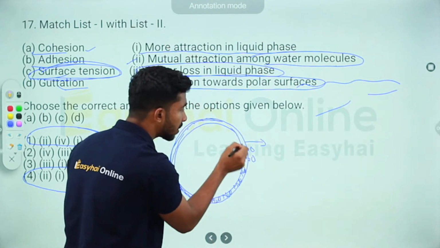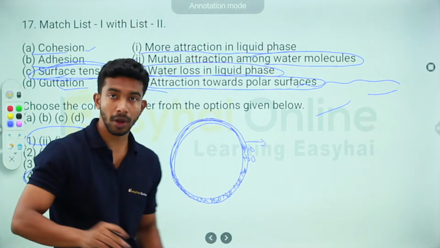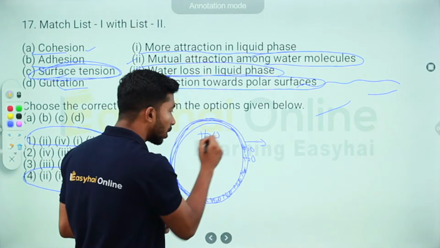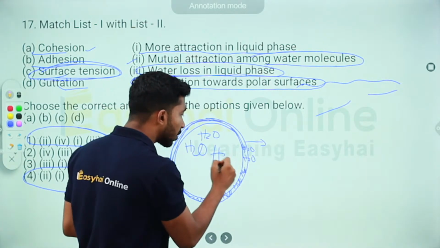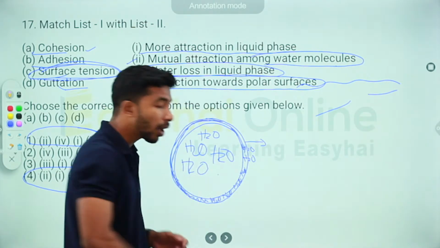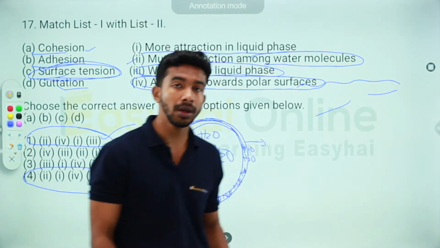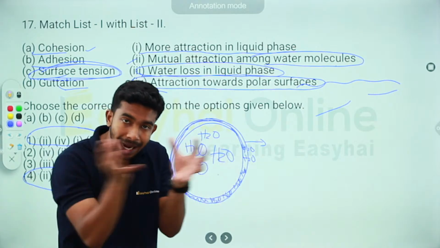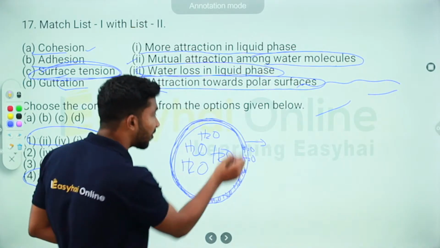So this makes up a surface layer of just H2O molecules. And then on the inside you also have H2O molecules making up the entire bulk of the drop. Now what happens is, because of the polar nature of water, the entire bulk actually attracts the surface molecules.